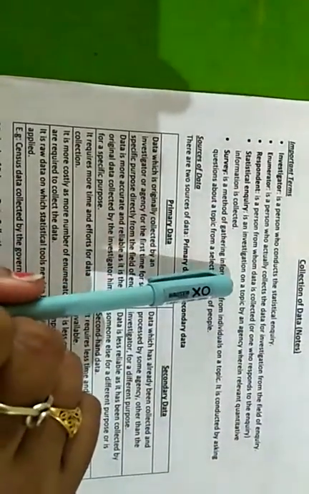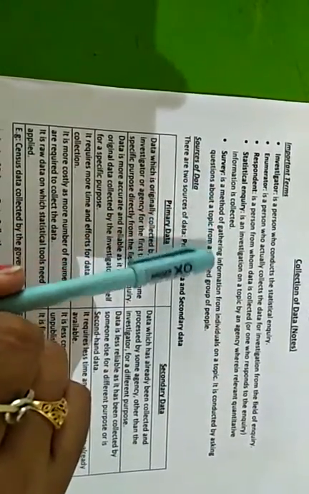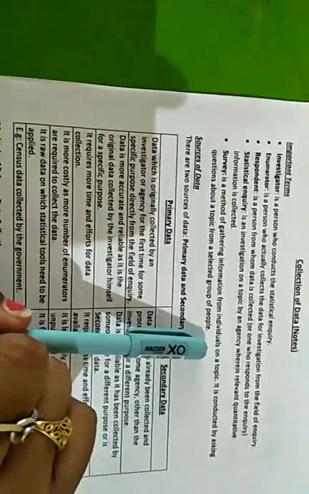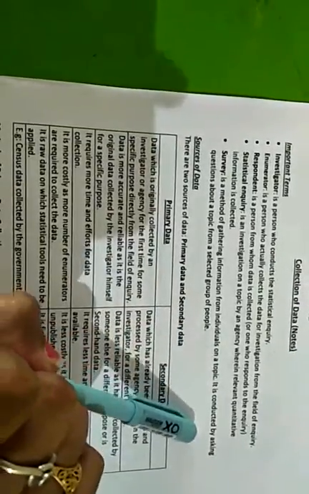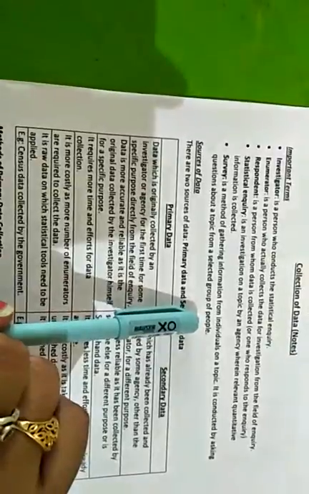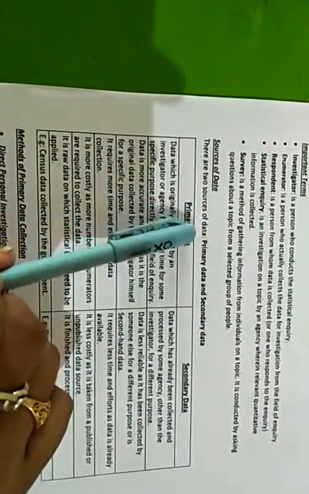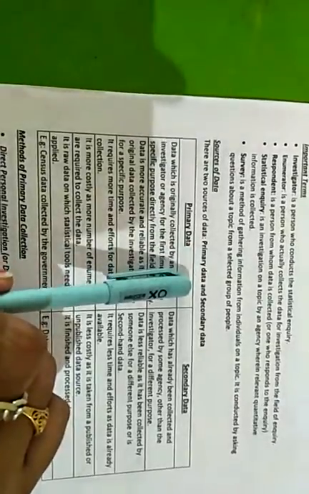As you know, statistical means quantitative information. Survey is a method of gathering information from individuals on a topic. It is conducted by asking questions about a topic from the selected group of people. So students, next topic is sources of data. There are two sources of data, primary data and secondary data.